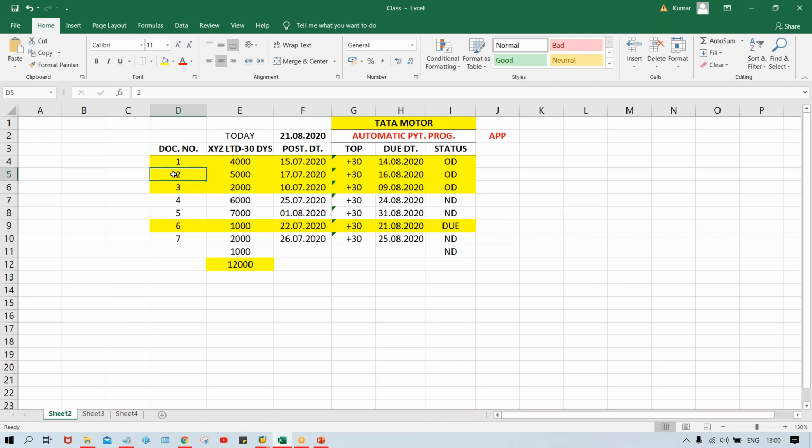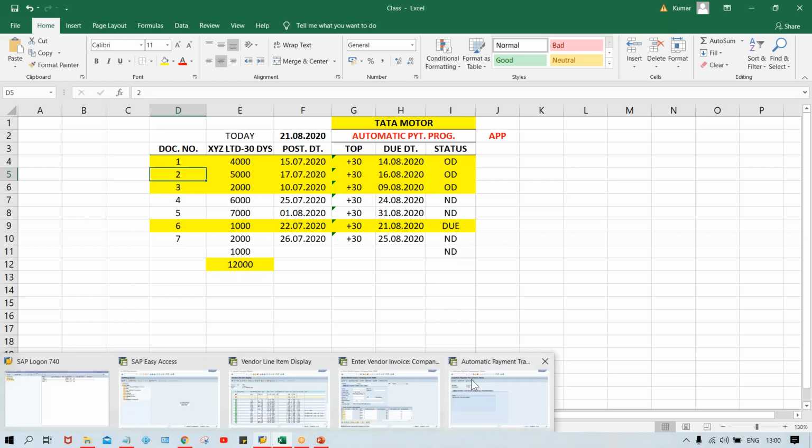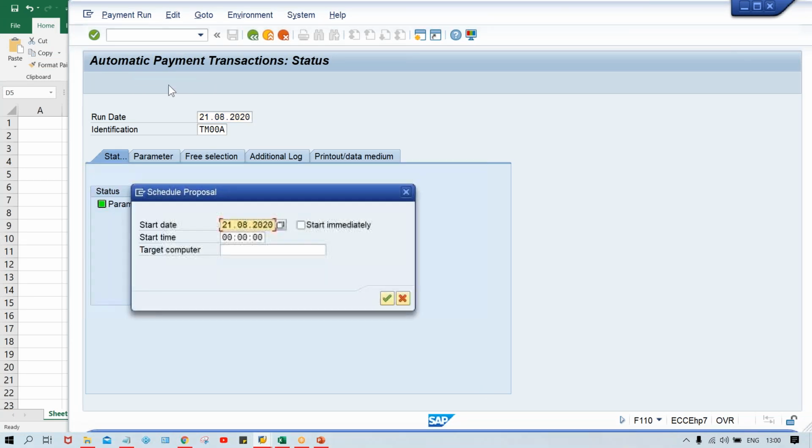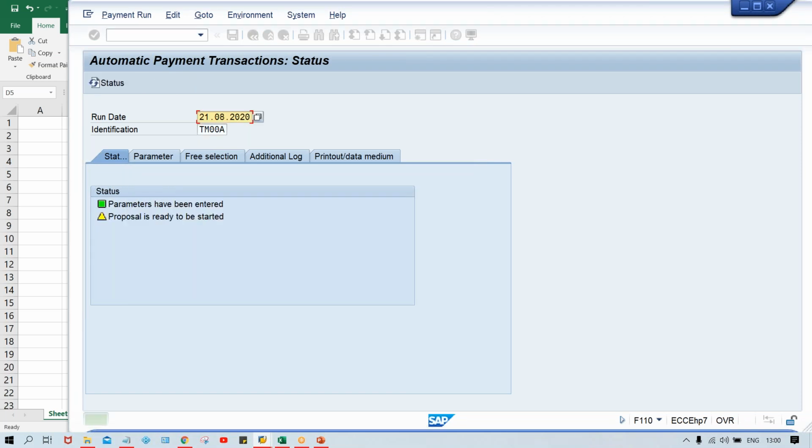So we'll do one thing, guys. We'll run the proposal first and check whether any issue has taken place or not. And if any issue is taking place, I'll show you how to analyze the proposal and how to find out the root cause behind these issues. Okay, so click on proposal and click on start immediately and press enter and enter. So look at here, payment proposal has been created.